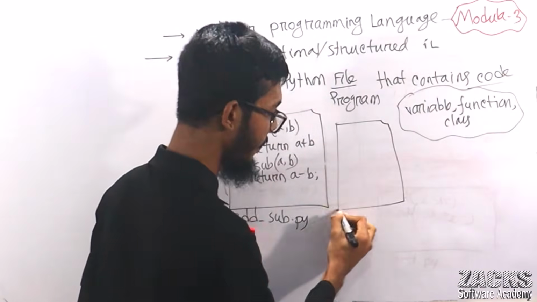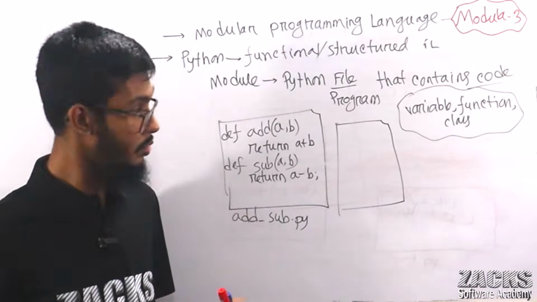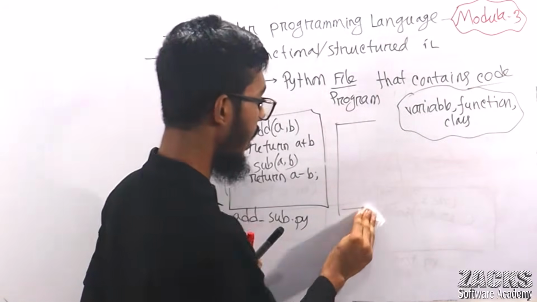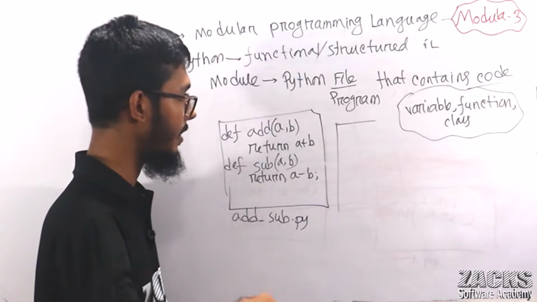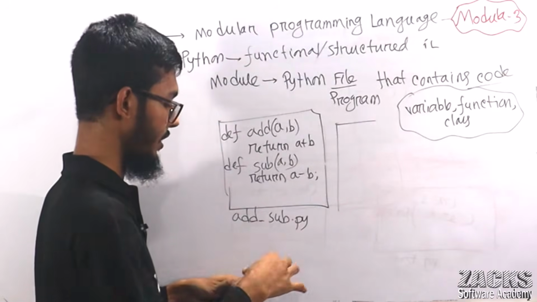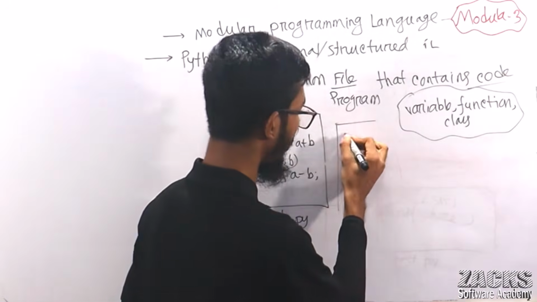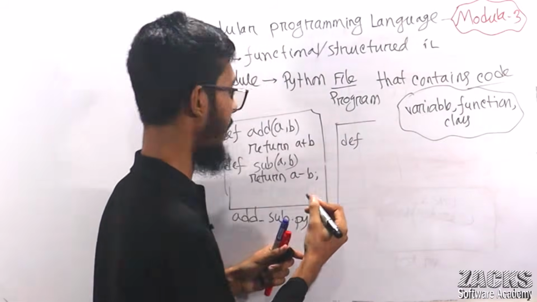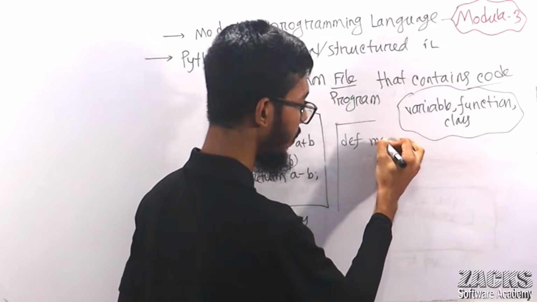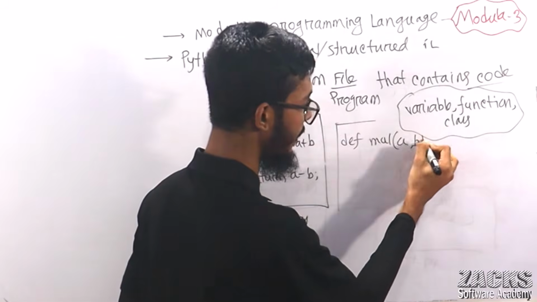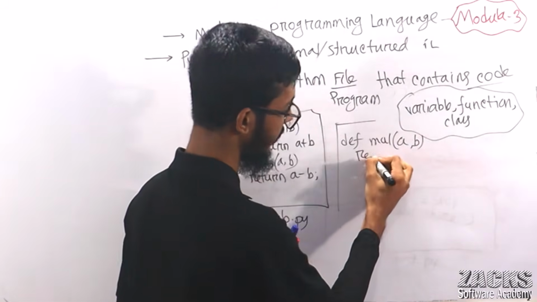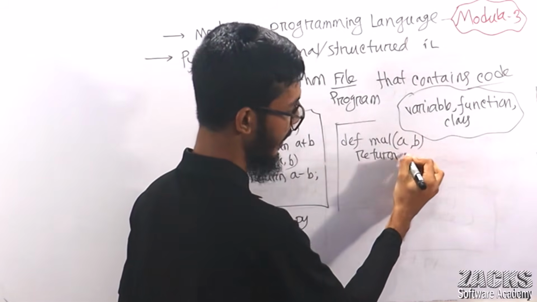You are creating another file. Let me do one thing. You are defining another program, which can perform multiplication. Now multiplication, a comma b, return a star b.